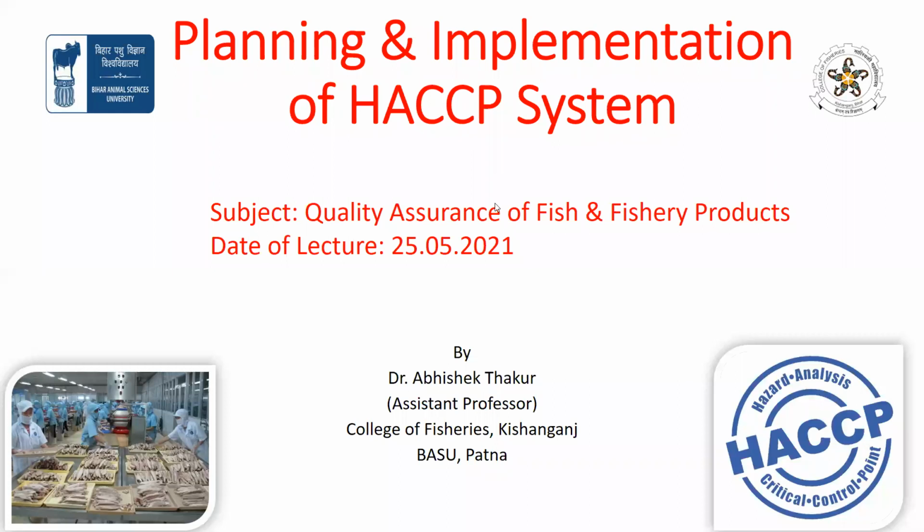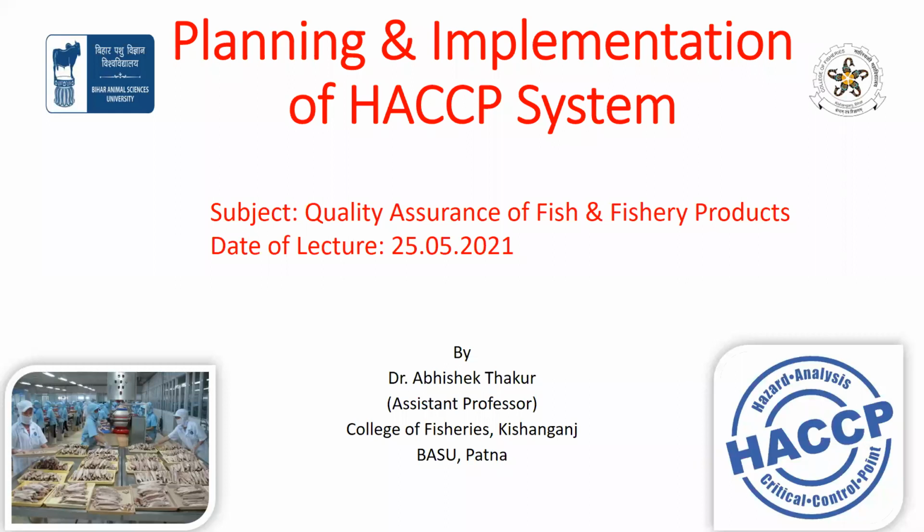Okay, we can start. Today's topic is the planning and implementation of the HACCP system. I think we have studied the 7 principles of HACCP, but how can we plan and apply HACCP to a food manufacturing unit or food processing unit? If a food processor is involved in food business operation or food manufacturing operation, they must first plan and then implement the HACCP system in their processing unit.